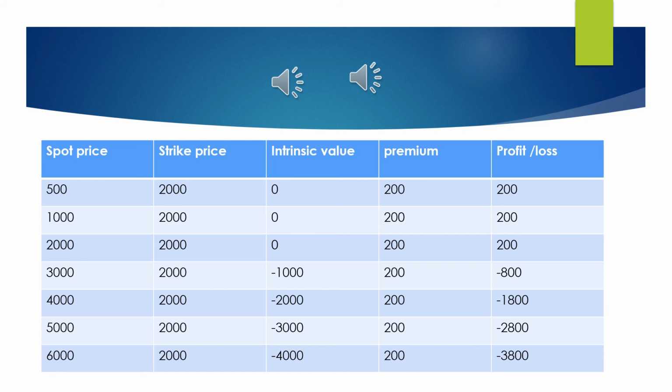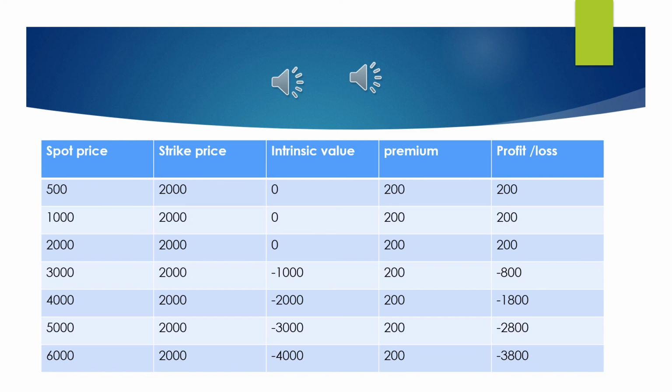Now let us compare the second scenario. In second scenario, the spot price is 1000 rupees on the maturity date. That means that Mr. C has noticed that the actual shares are available for 1000 rupees in the spot market on the maturity date, whereas his contract price is 2000 rupees. He will still not execute the contract because he can buy it at cheaper price from the spot market. So he will let it expire, but still he has to pay the premium to the writer of the option. So over here 200 rupees is the profit for the writer of the option, that is Miss Rekha.